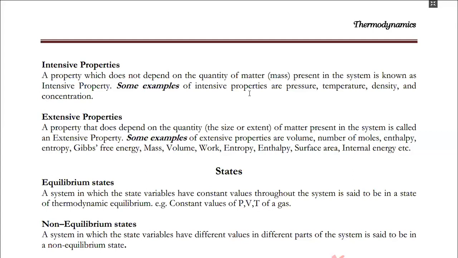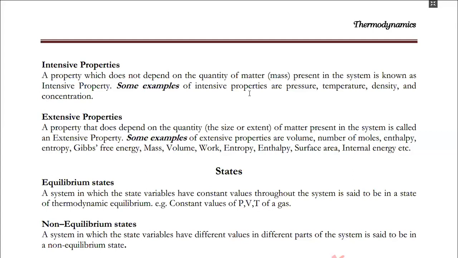For example, the volume, number of moles, enthalpy, entropy, Gibbs free energy, etc. are extensive properties. Since it depends upon the quantity of matter, as the quantity of matter increases, the value of this property also increases.